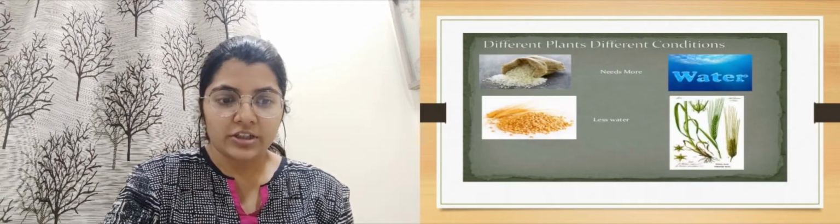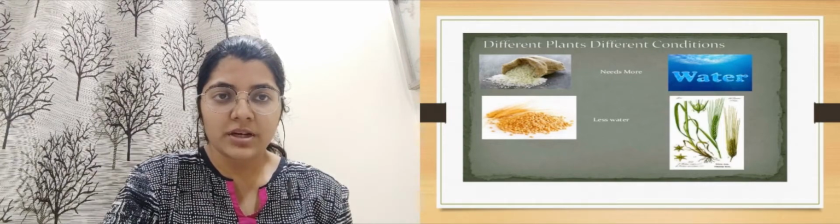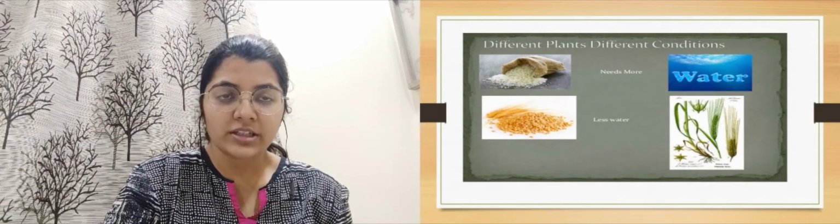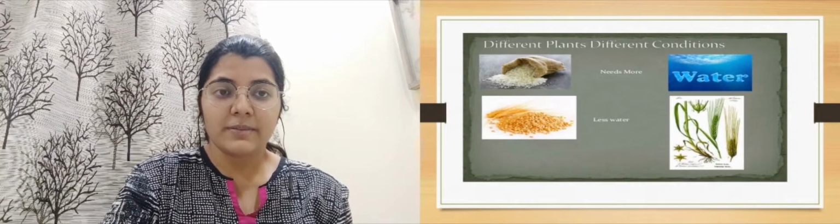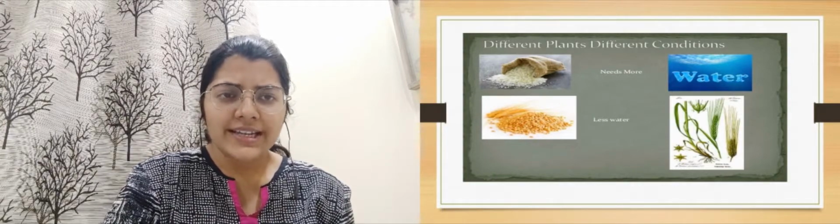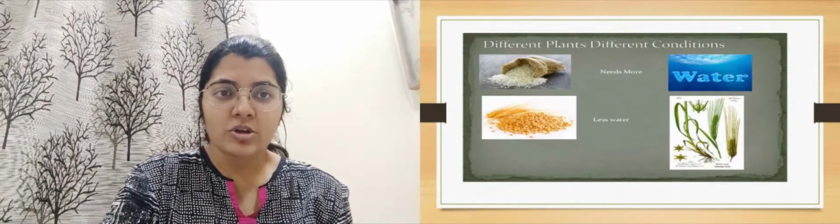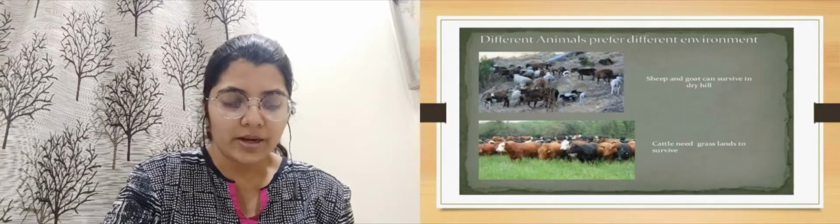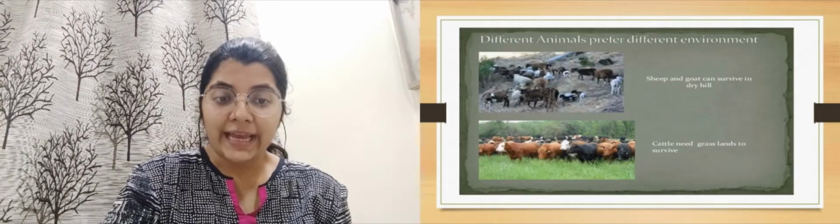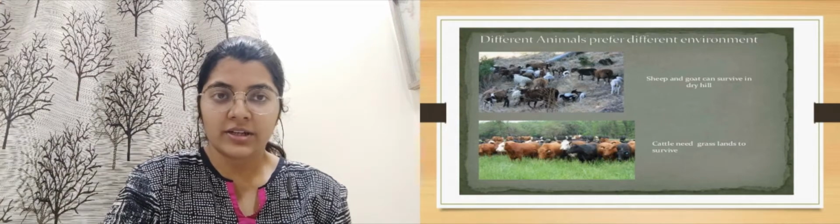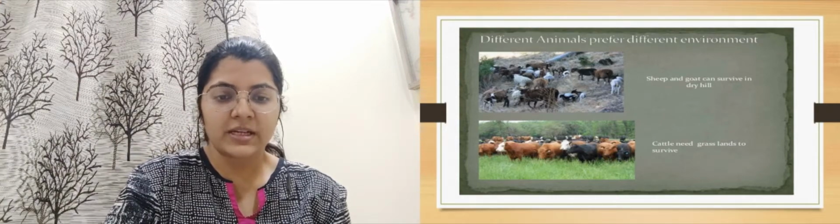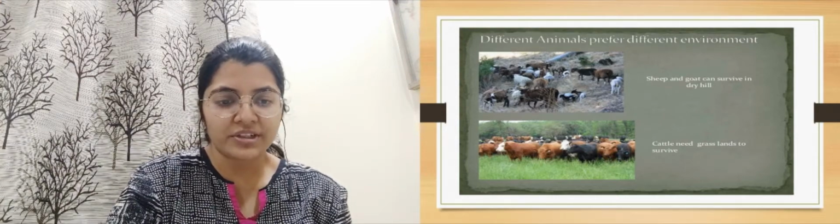Different plants, different conditions. As I explained, there will be some plants which need more water, but there will be some plants where less water is required. So it differs from plant to plant. Different animals also prefer different environments.